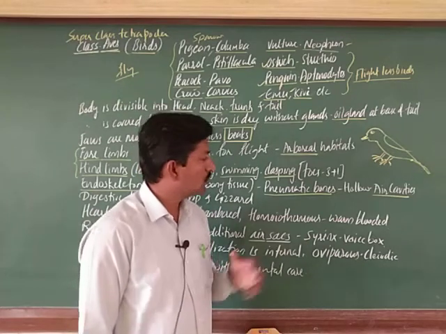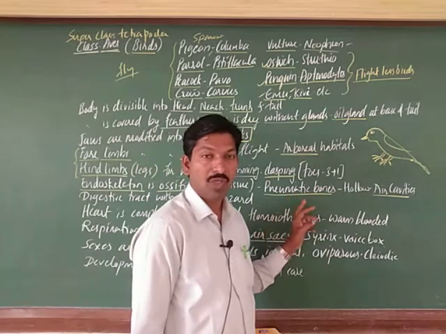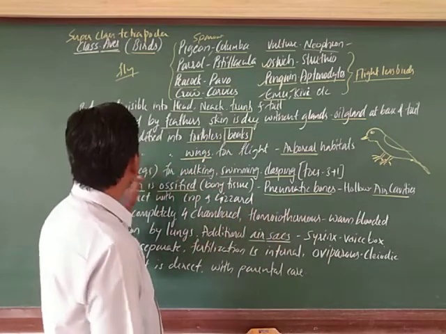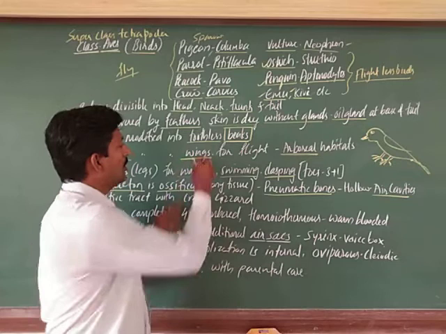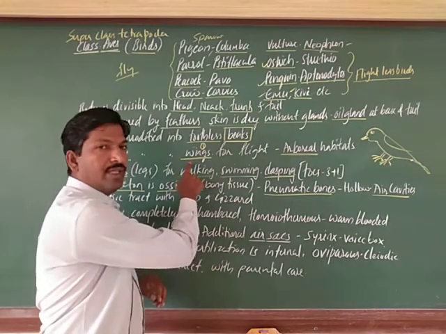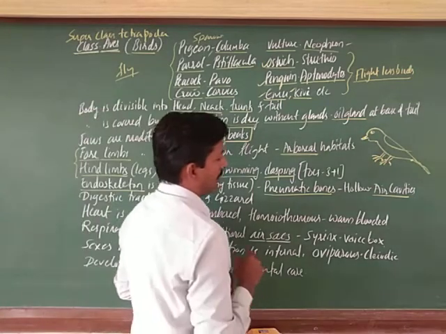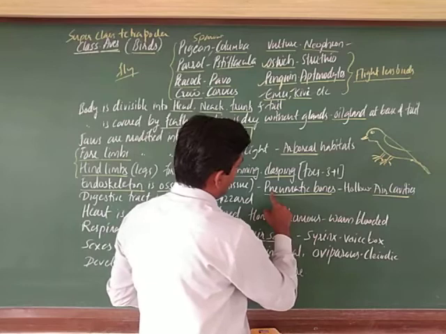So it is also one of the important modifications for flight. The forelimbs are modified into wings. This is one of the important modifications for flight mode, which helps in the bird's flight. Next, pneumatic bones.